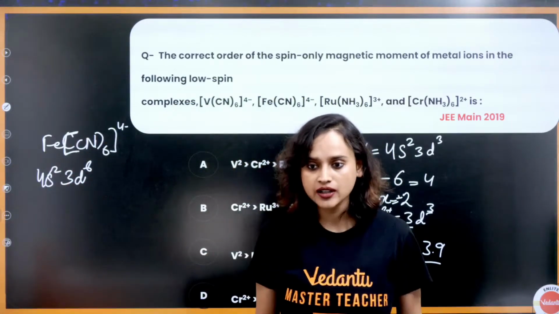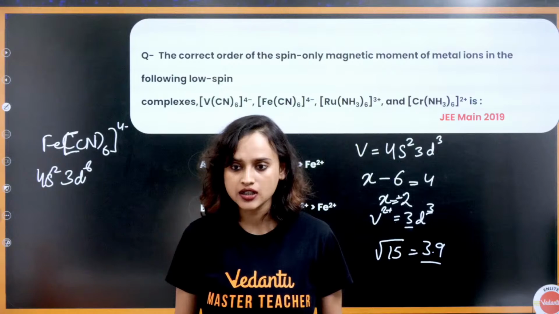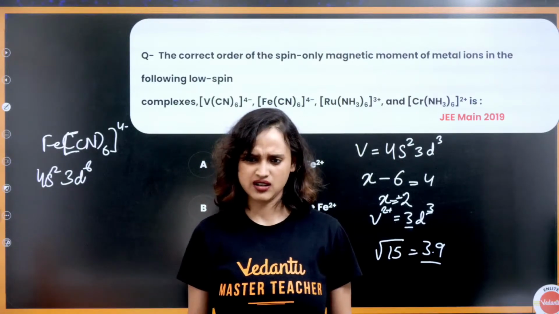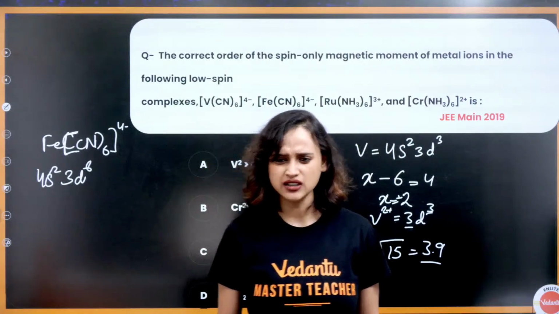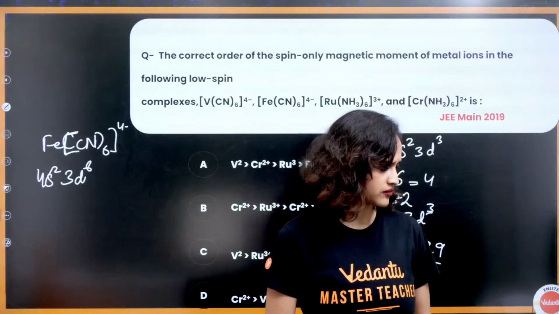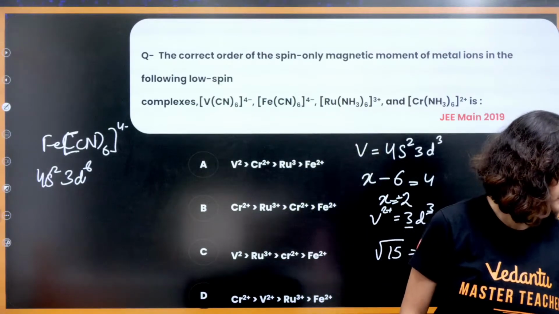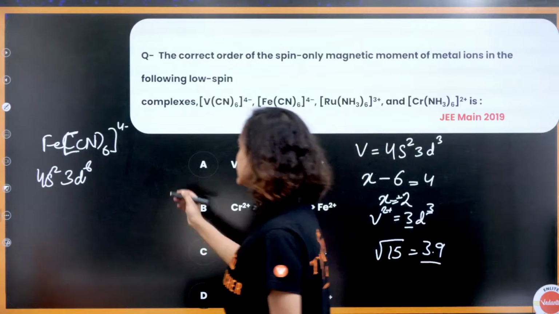Am I right everybody? Ma'am, can pair with EG, so why is it? Can't understand your question. What are you asking? 4s2, 3d6.